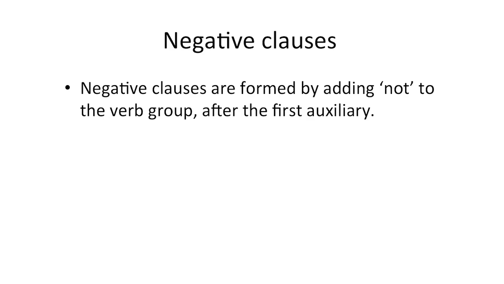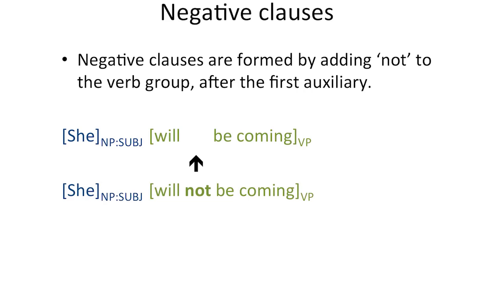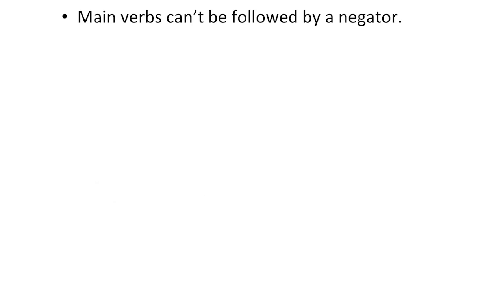Now that's straightforward if we form a negative clause from a declarative clause which already has an auxiliary in the verb group. As in she will be coming, we put not in after the first auxiliary, she will not be coming. But again, main verbs can't be followed by a negator. So if I want to negate the clause I saw him, I can't say I saw not him. I can't put not in after the main verb.